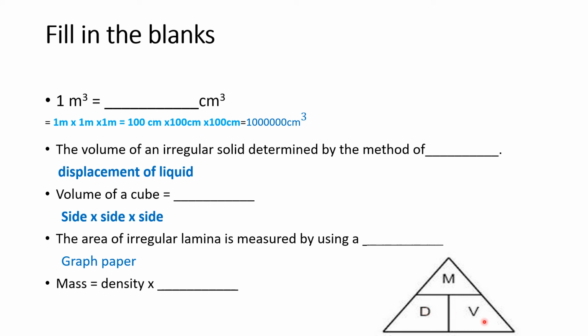Okay. And when you want to find volume, what do you have? You have mass by density. So the formula for volume is mass by density. Okay. So I hope this is clear. So here what should come? Mass is equal to, let us cover mass and see, mass is equal to density into volume. So this is the formula for finding out whatever is missing. So here the answer is volume.